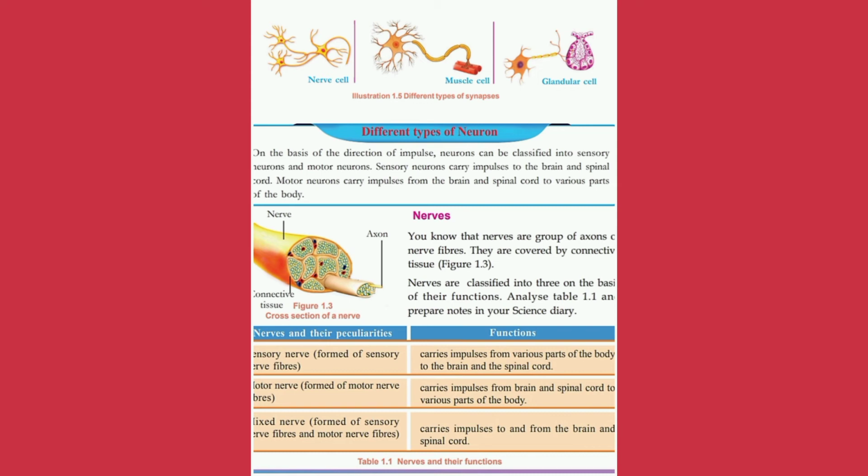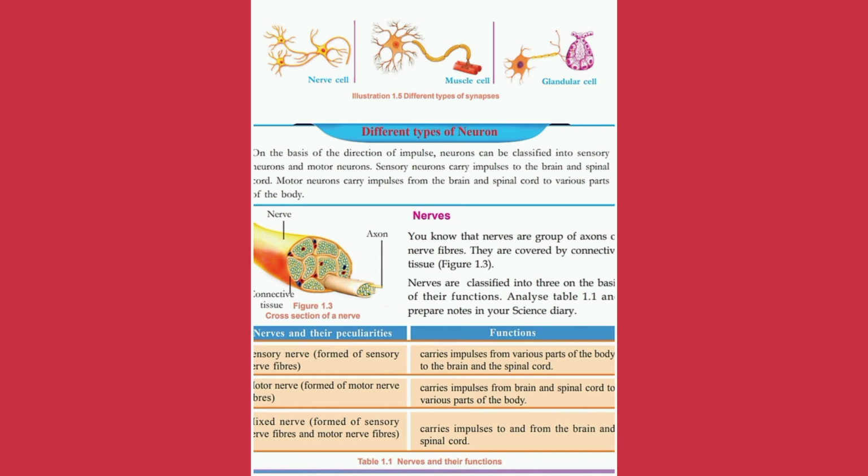What is the function of a sensory neuron? Sensory neurons are neurons which carry impulses to the brain and spinal cord. Second one, what are motor neurons? They are neurons which carry impulses from the brain and spinal cord to various parts of the body. That is opposite to the sensory neurons' function.